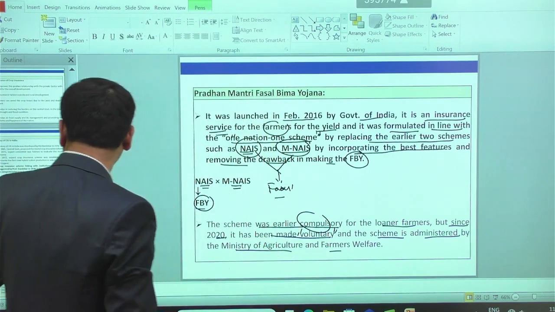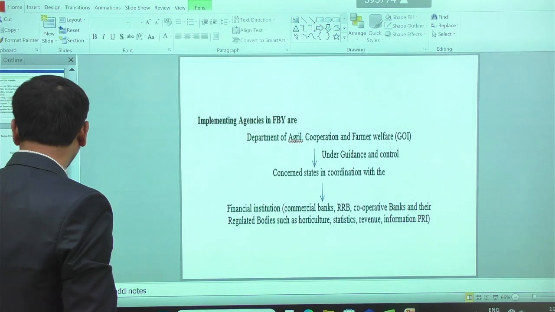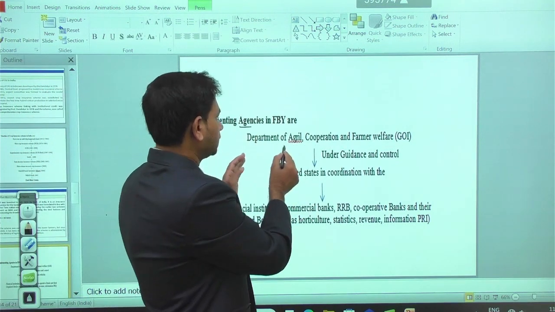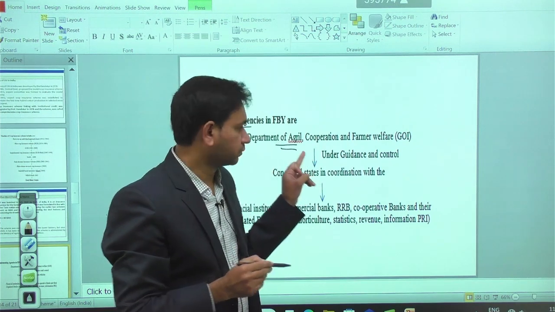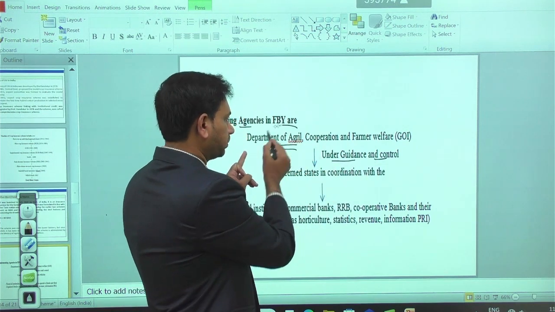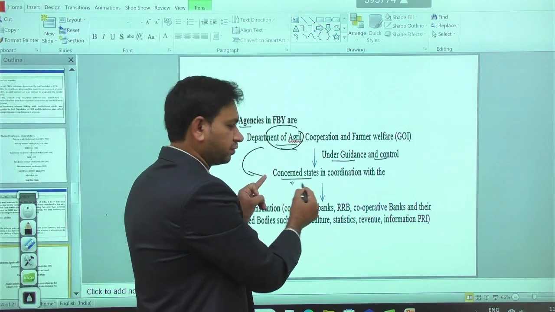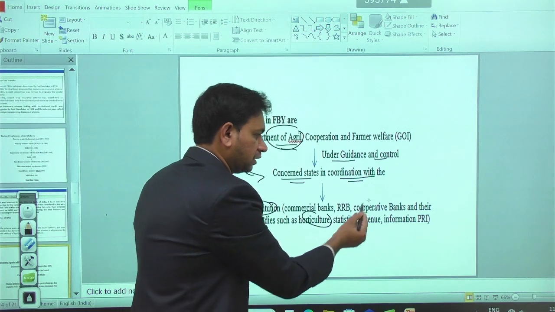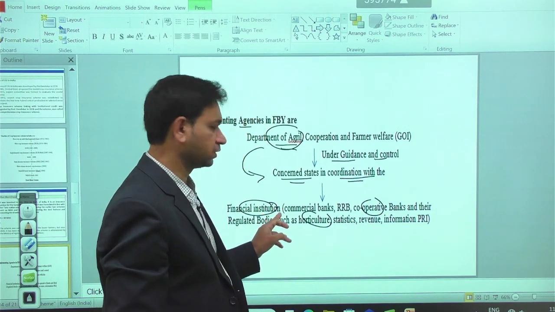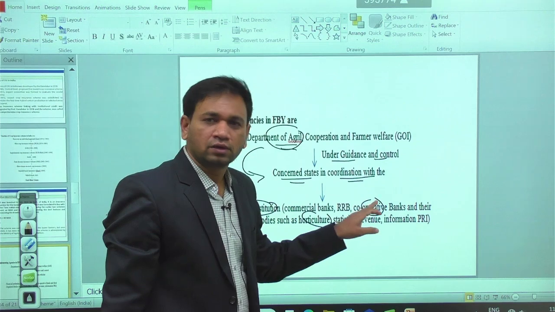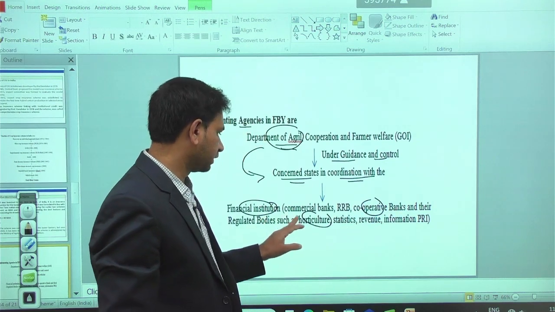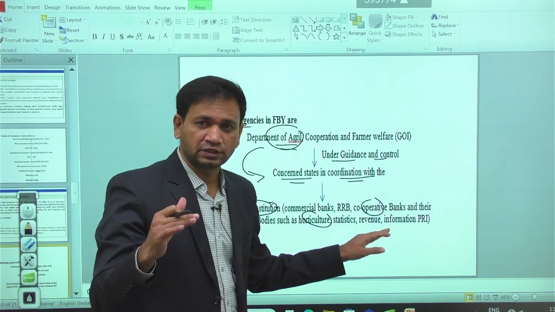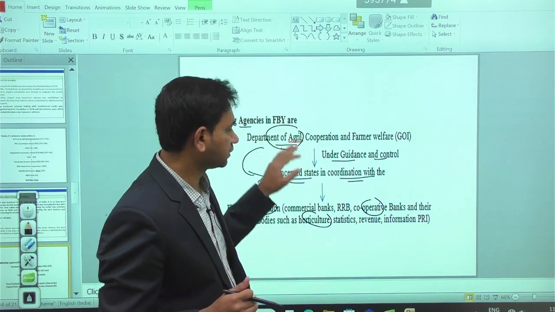Okay. So here, the implementing agencies for the crop insurance scheme, right? At the central level, we have the Department of Agriculture. Under the guidance and control of the Department of Agriculture, we have the concerned states from Kashmir to Kanyakumari, in coordination with different departments at the district level. Different departments, matlab, we have financial institutions such as commercial banks, RRBs, cooperative banks, and some regulatory bodies such as the horticulture department, statistics department, revenue, and Panchayat Raj institutions at the district level and taluk level. So, okay, central, state, and district level.